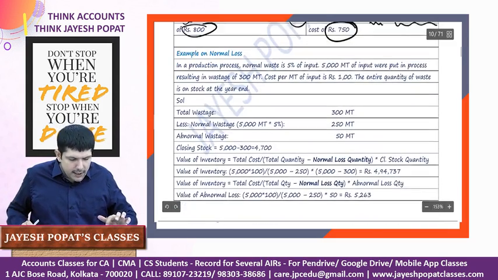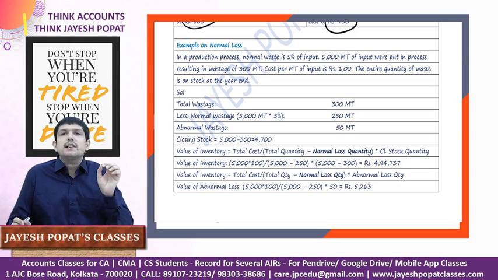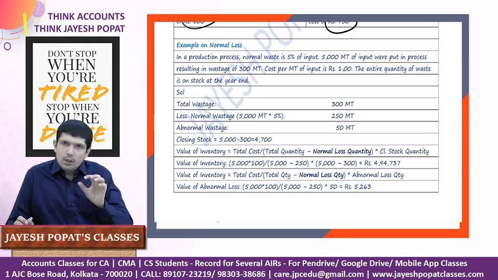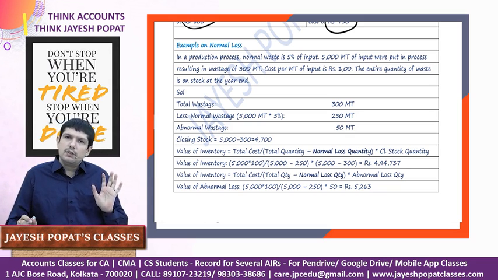Now we'll move on to the second example, which is an example on normal loss. See, we had seen that in case of specific exclusions, we have discussed that the cost of the inventory will not include abnormal wasted material, labor and overhead. So we need to exclude the abnormal wastages and charge it off to the P&L. It should not form part of the cost of the inventory.